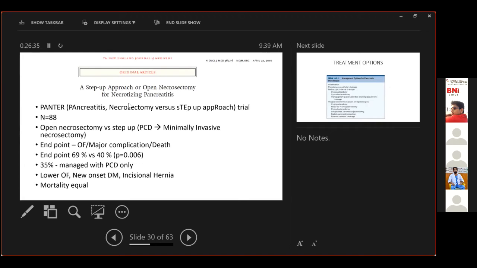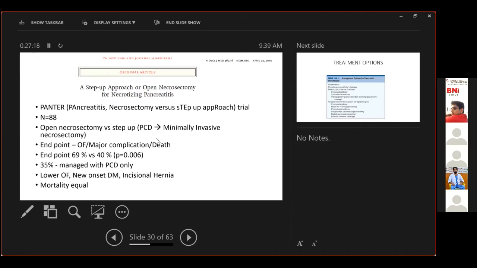88 patients were taken with an intention to treat analysis, and they compared open necrosectomy versus a step-up approach, in which patients underwent a PCD, subsequently revised in 72 hours if required, followed by minimal invasive necrosectomy if required. The endpoint of this study was organ failure, major complication in the form of visceral perforation, or death. The endpoint was achieved in 69% of patients who underwent open necrosectomy, versus 40% in those who had a step-up approach.